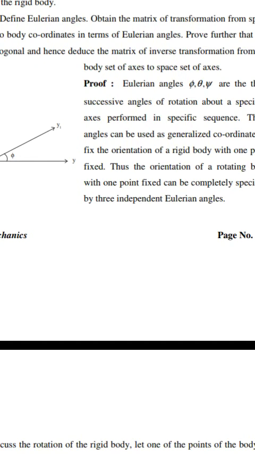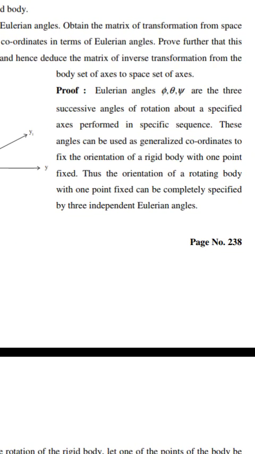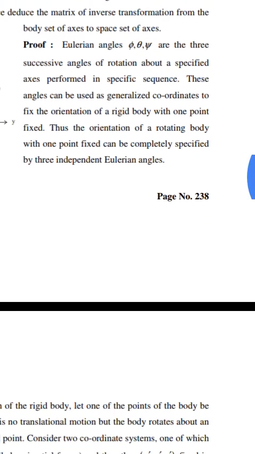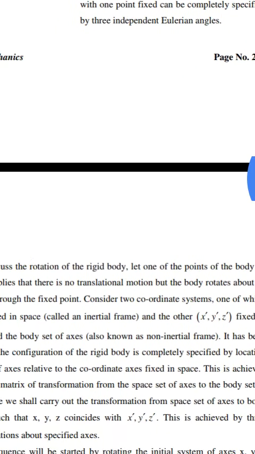Proof: Eulerian angles phi, theta, psi are the 3 successive angles of rotation about specified axes performed in a specific sequence. These angles can be used as generalized coordinates to fix the orientation of a rigid body with one point fixed. Thus, the orientation can be completely specified by 3 independent Eulerian angles.